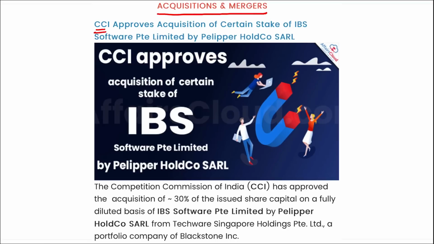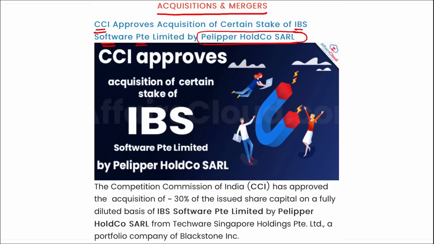Recently, CCI has approved the acquisition of a certain stake of IBS Software Pte Limited by Pelipper Holdco SARL. So let me show you here. Who is the acquirer? Pelipper Holdco SARL, right? Who is the target, or who is being acquired? IBS Software Pte Limited, right?